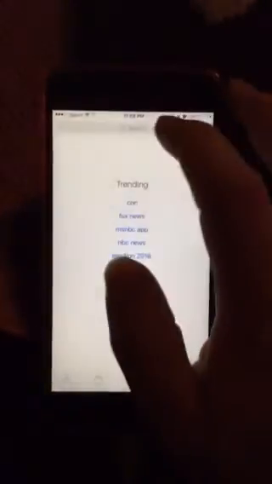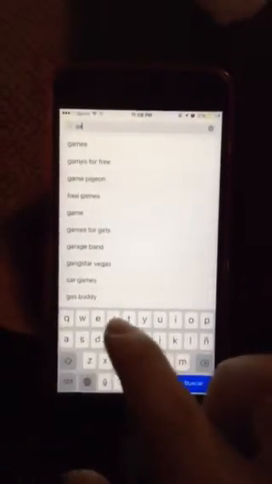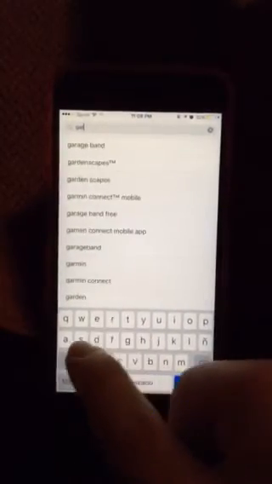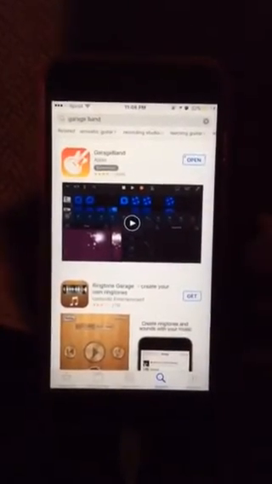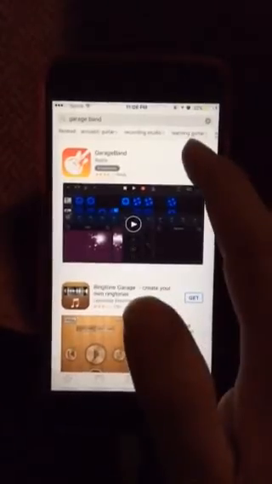First you have to go to the App Store. Pretty much you already have it with your new updates. GarageBand. As you can see, I already have it. You probably have it already with your update. So on that one, we're just gonna open from here.